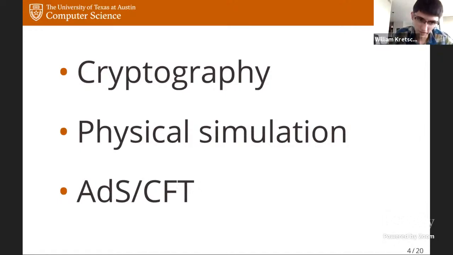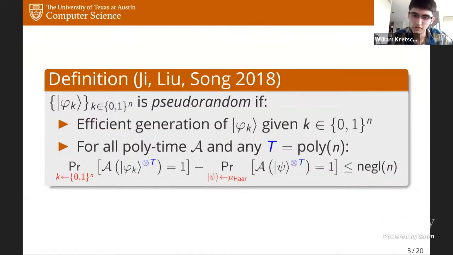So with that, I'm going to finally give you the formal definition of pseudorandom states, and it's here. An ensemble of states, keyed by, say, the n-bit strings, is pseudorandom if the following two properties hold. One, it should be possible to efficiently generate copies of these states given one of these keys.